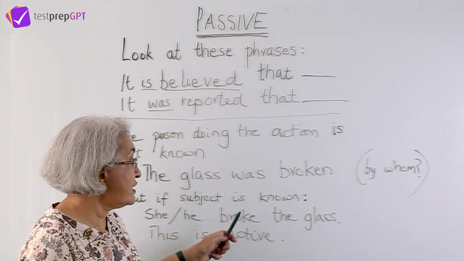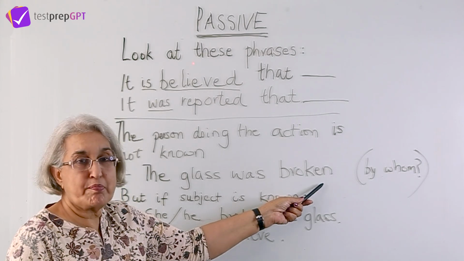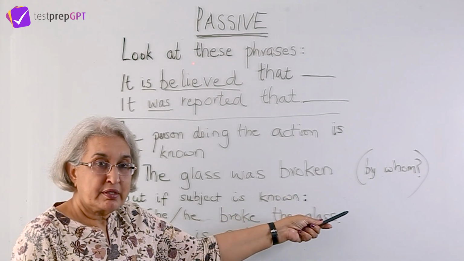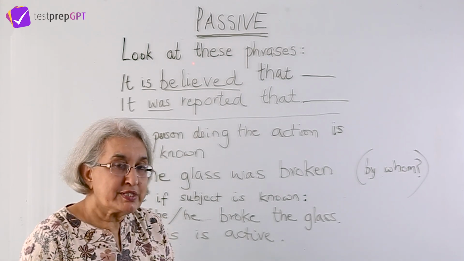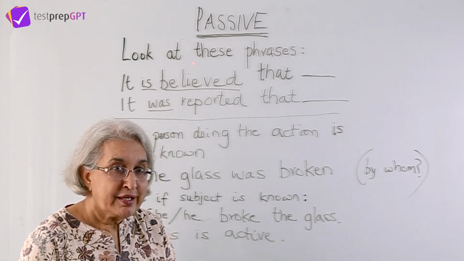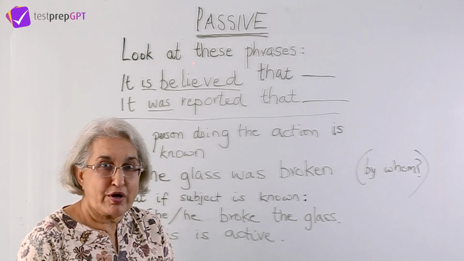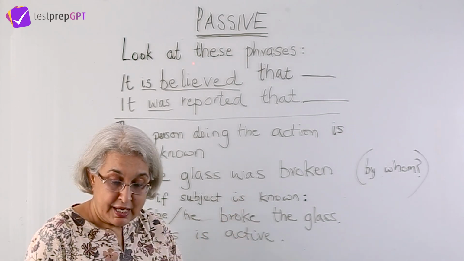And as we have seen, there is a form of the verb be and there is a past form, past participle we call it, broken. So we have many forms of the verb, as you know. So it starts from break, and then you have broke and broken, was broken. So we need to use the helping verb.